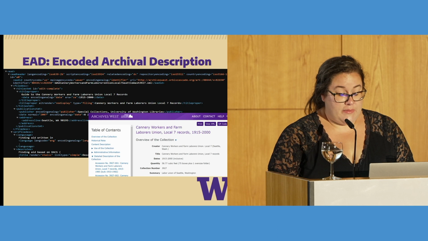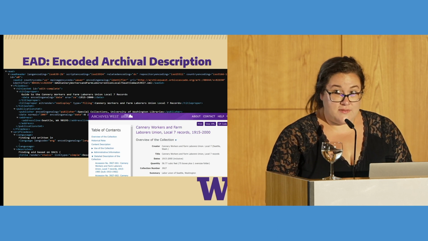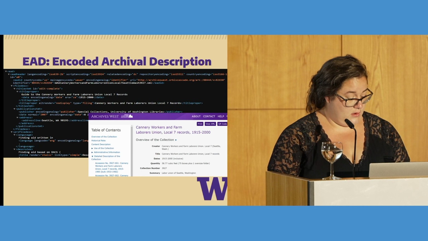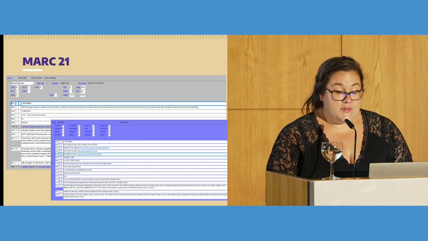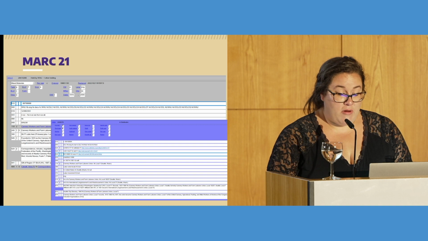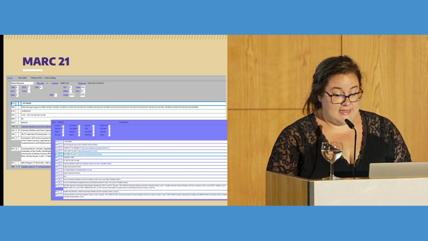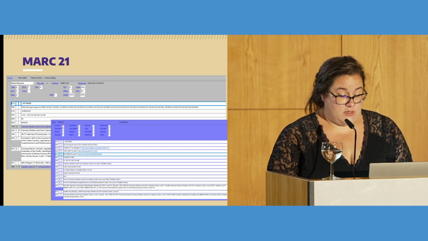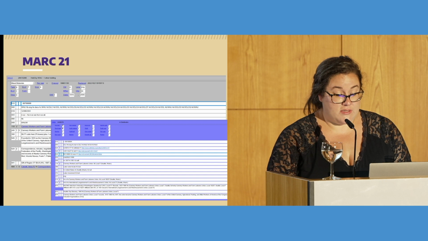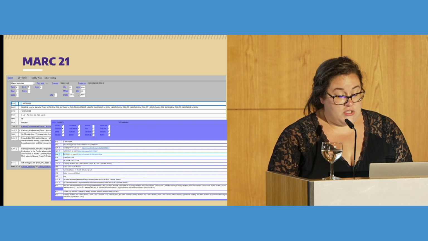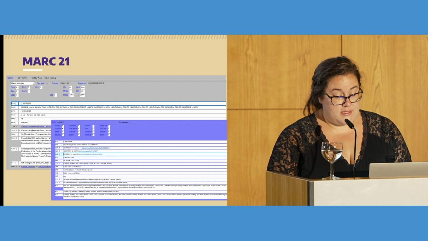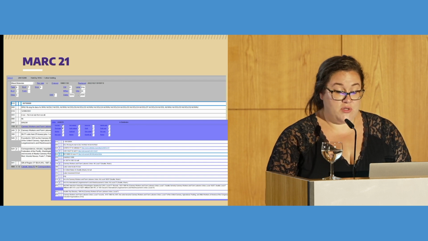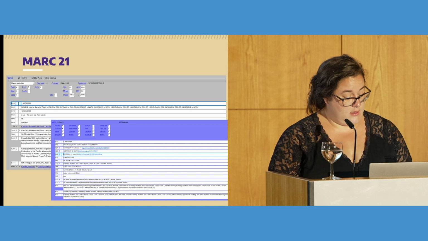EAD finding aids are published in Archives West, which publishes URIs for each collection. We use XSLT to generate batches of bibliographic records based on archival finding aids in OCLC Connexion. Catalogers go through these by hand to enhance the records, sometimes creating authority records in the process. OCLC generates URIs for bibliographic records linked to finding aids, and NACO records generate Library of Congress URIs and sometimes include URIs from other vocabularies.